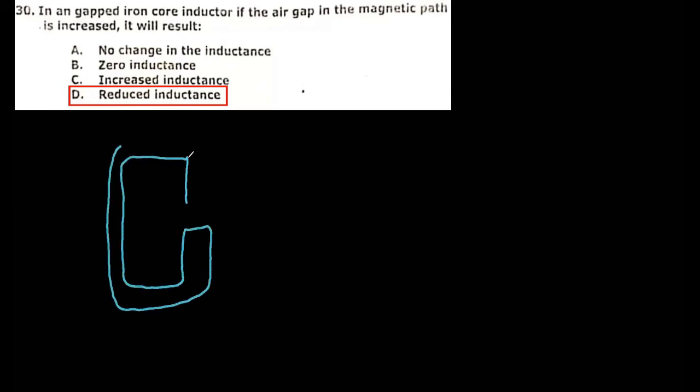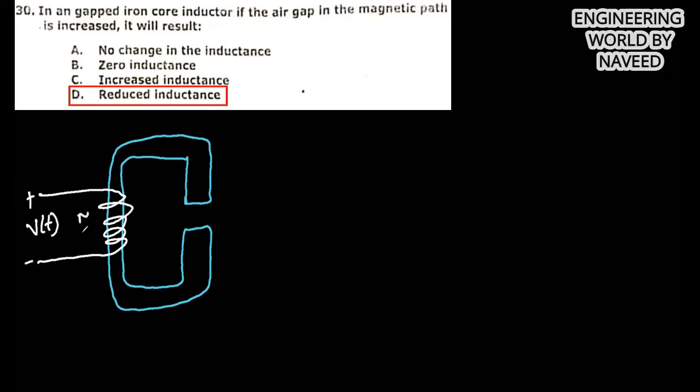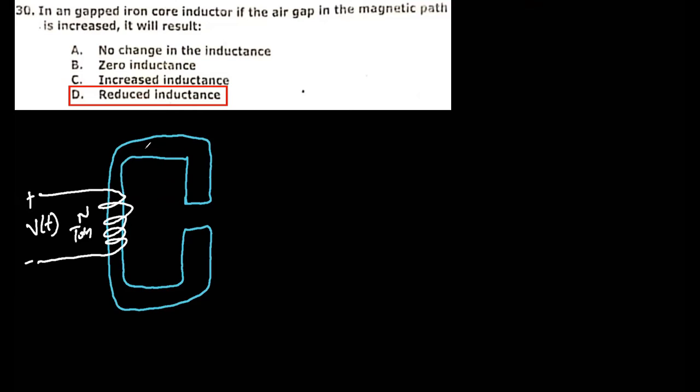Okay, next MCQ is, in a gapped iron core inductor, if the air gap in the magnetic path is increased, it will result in no change in the inductance, zero inductance, increased inductance, or reduced inductance. So actually the diagram will be like this. Here the input is VT, and this is the N turns, and the flux, which is analogous to current, will flow like this. And this is the air gap, which has reluctance RG, and the reluctance of this core is, let's say, RC.